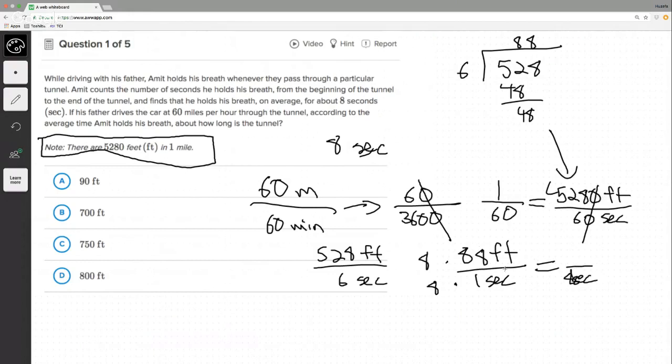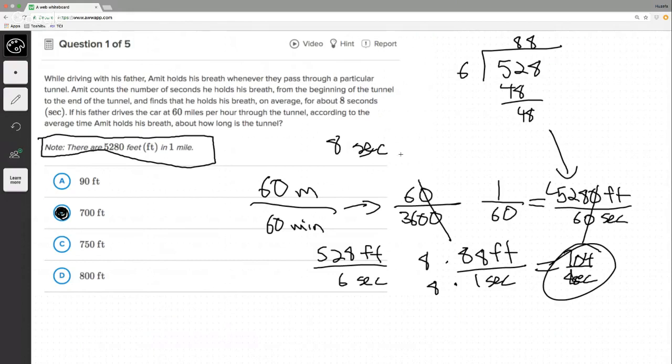Let me try and do it mentally. 64 plus 640 is 704. So it's 704 feet. B is our answer. All right. If this seems crazy, what I just did, I wanted to do it so you'd understand it a little bit better.